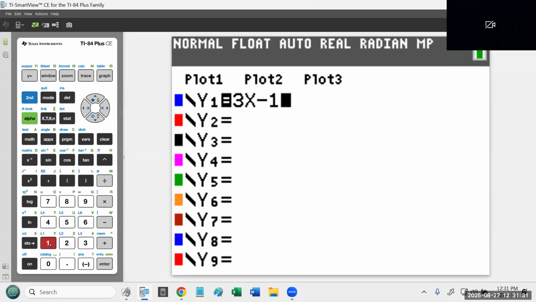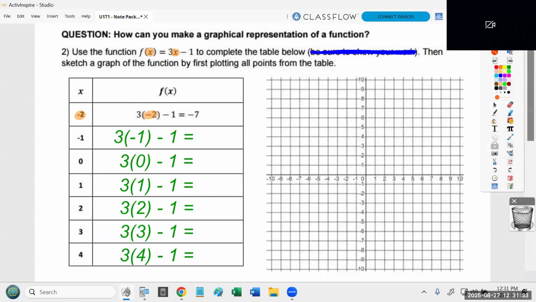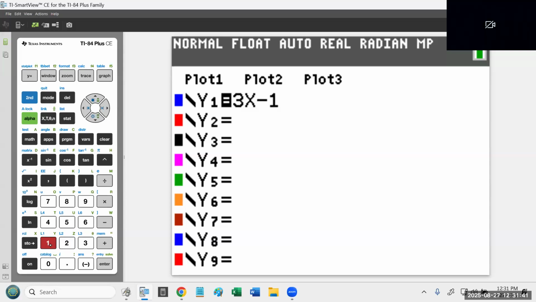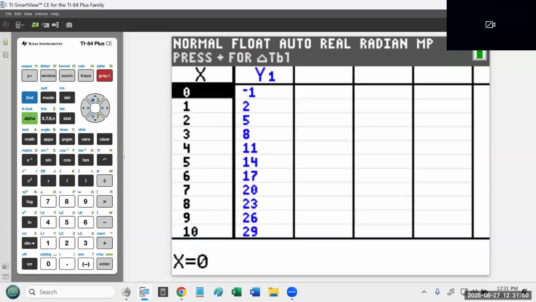Now, I'm going to go to the table, because my goal is to complete this table starting at -2 and going -2, -1, 0, 1, 2, 3, 4. So on my calculator, remember, table is the second feature of the graph key. So I'm going to hit second graph. Interrupt me or slow me down if you need me to repeat any of these steps. Now I want to go up so I can see -2.